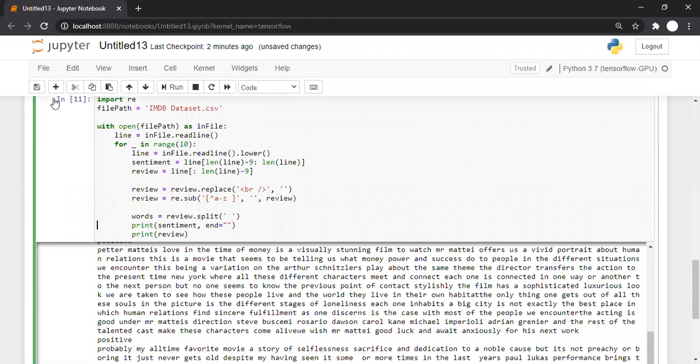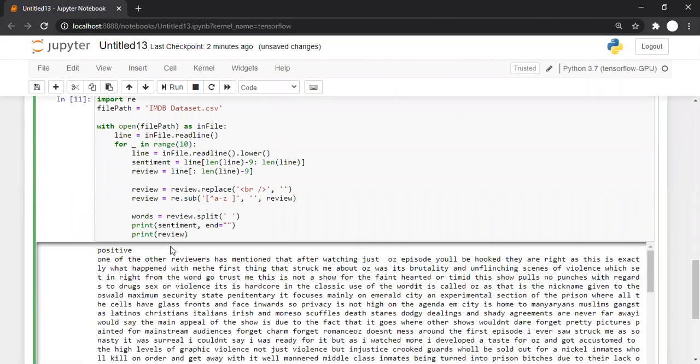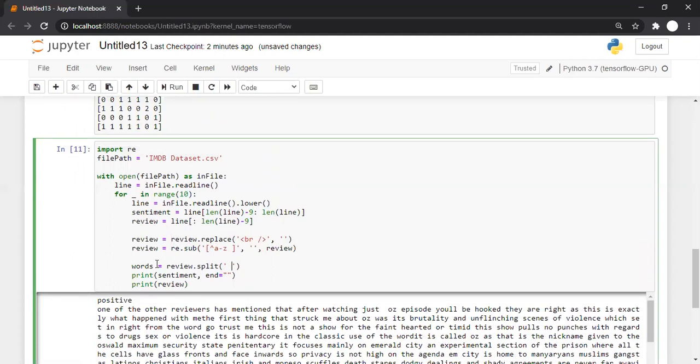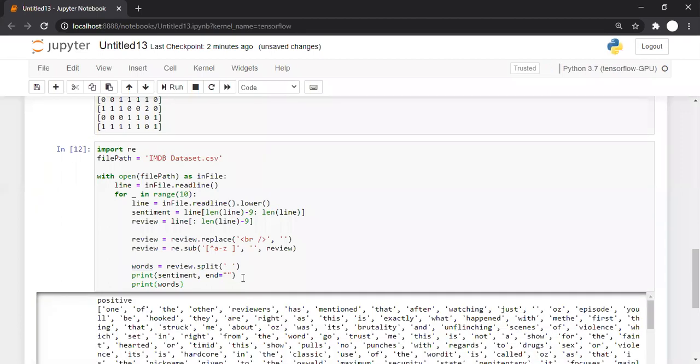So split the review on a white space. Now you are creating an array from a single sentence. Here, instead of review, if I print words, it is something like this.